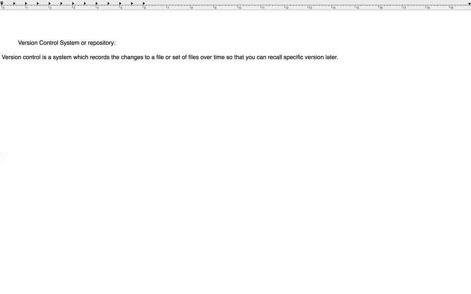Is it clear? So version control is a system which records the changes to a file or number of files over time, so that you can recall a specific version later. Is it clear? So in the companies you will have a lot of different people, for example, a developer.